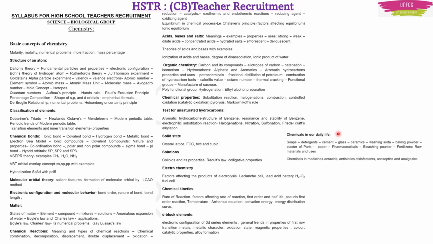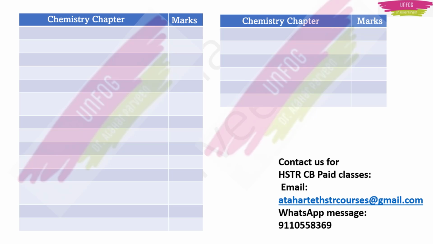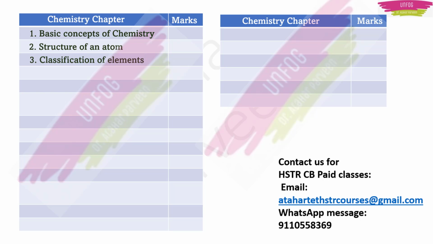Okay. So now let's start discussing about the blueprint of chemistry for CB method aspirants for HSTR teacher recruitment. Let us see the chapter one by one first. What was the first chapter? Basic concepts of chemistry. Then we have structure of an atom. Then we have classification of elements.